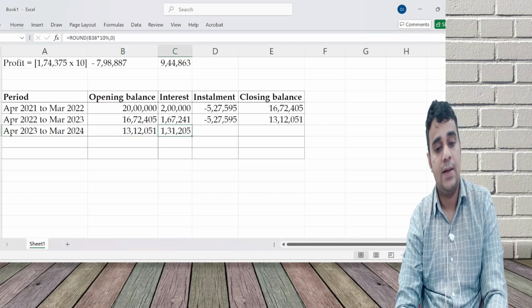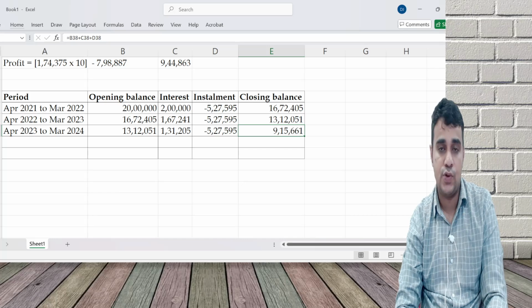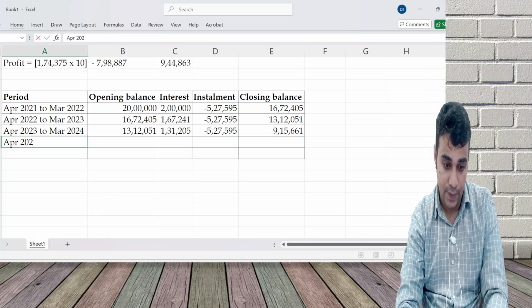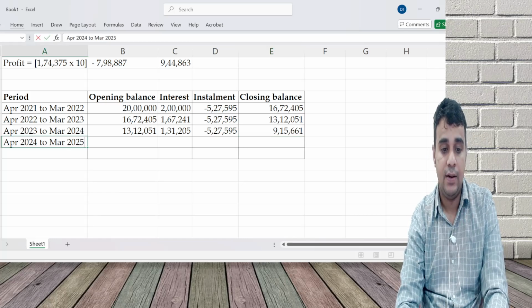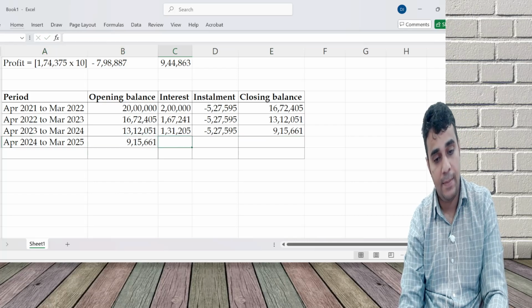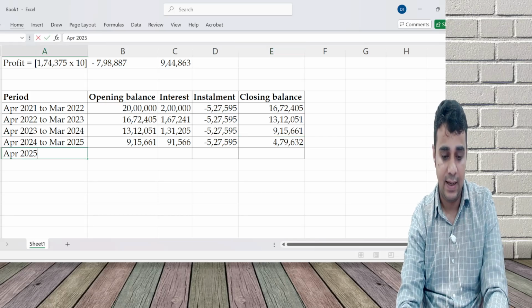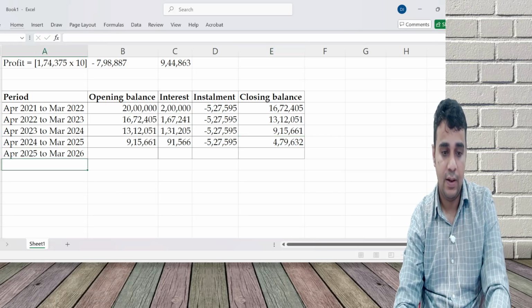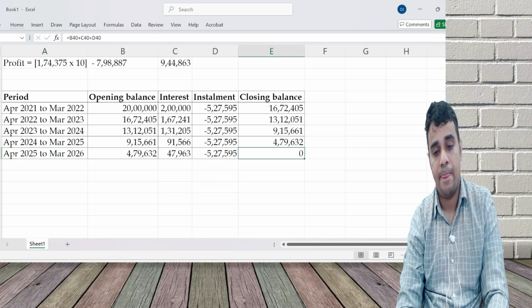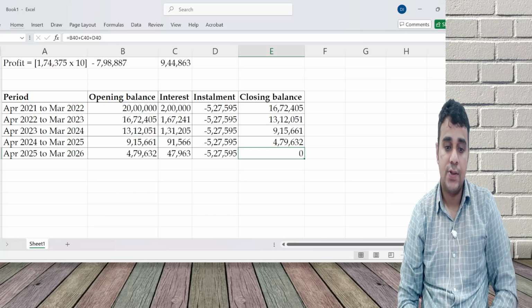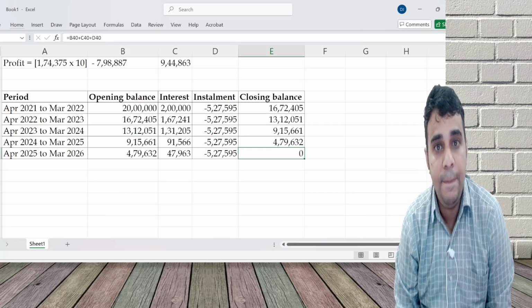Opening balance, 10% interest, installment, closing balance. It ends here, but let me close the loan. Last time period becomes zero. This is how a loan repayment table will be done.